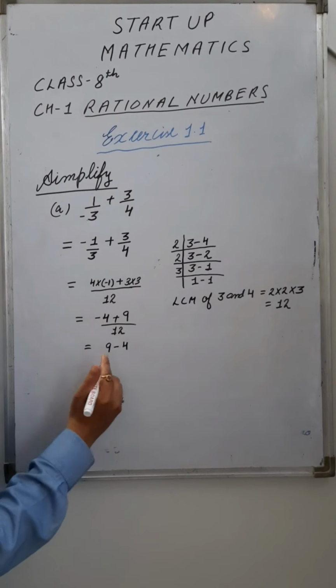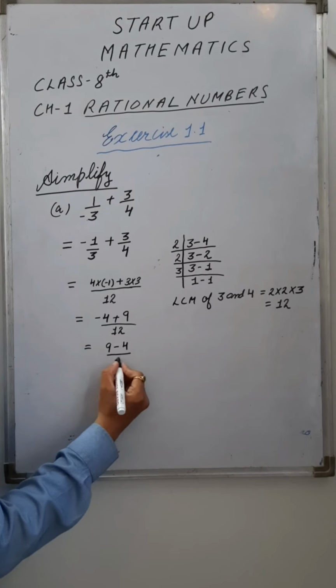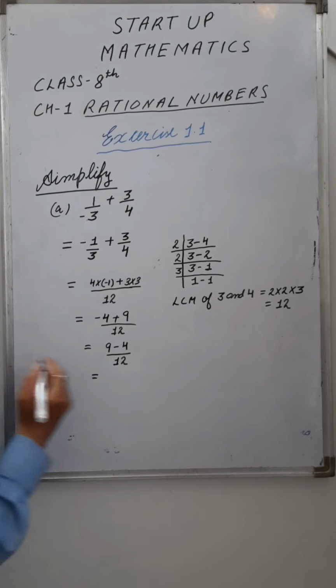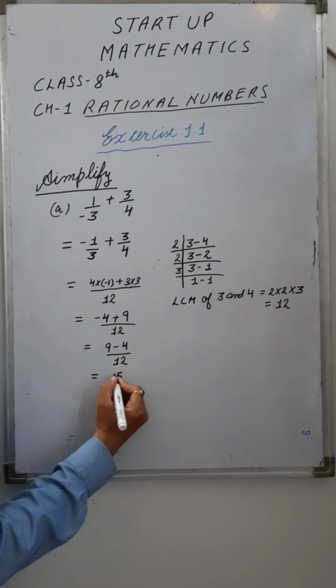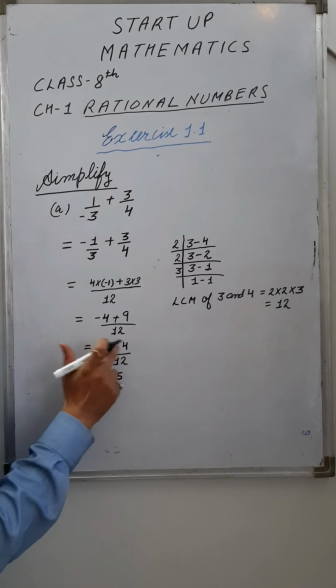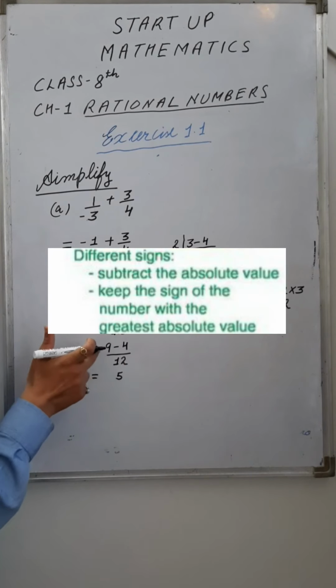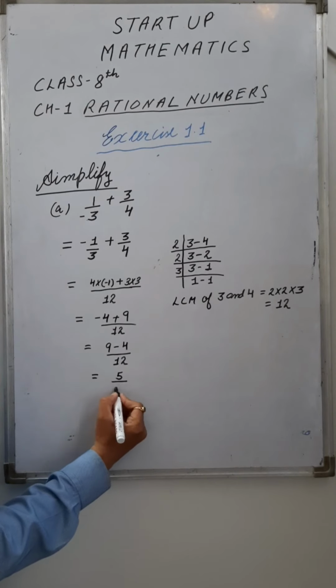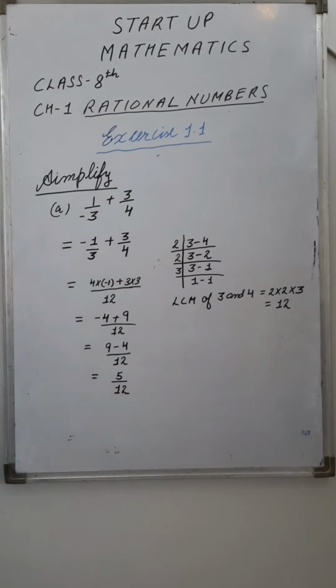Firstly write 9 and then write -4 upon 12. This 9 minus 4, the answer is 5. What is the meaning of this one? Means we are subtracting 4 from 9, right? The answer is 5 and the denominator is 12. So this is the answer, right?